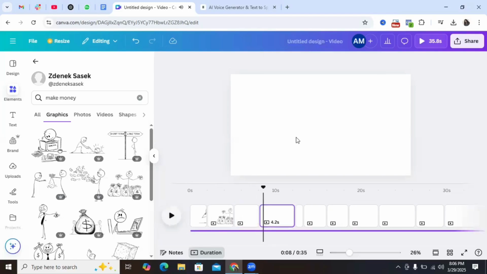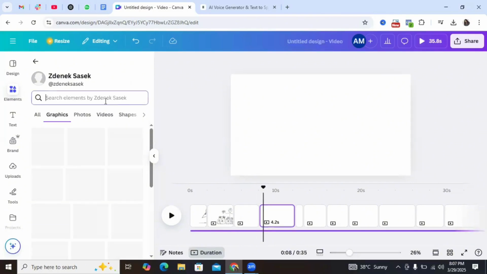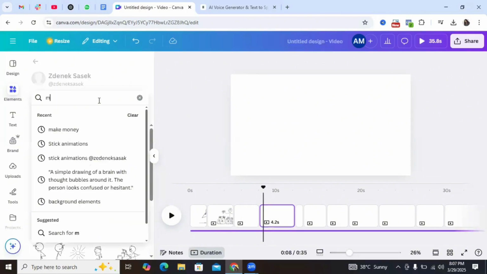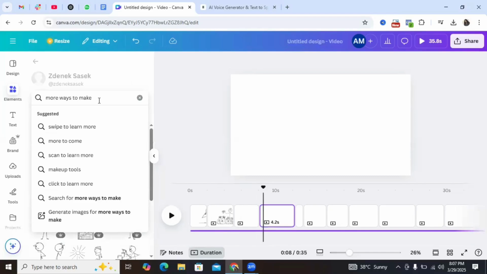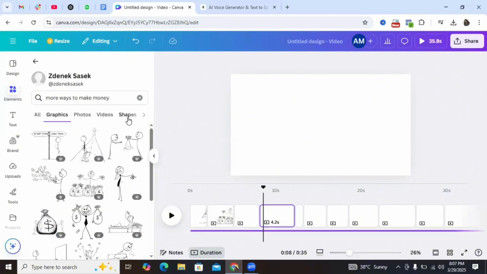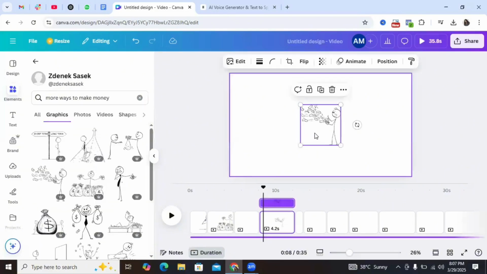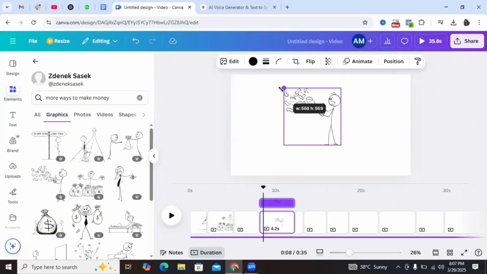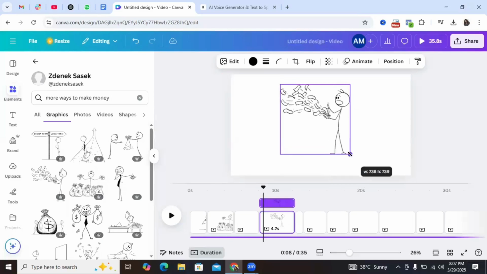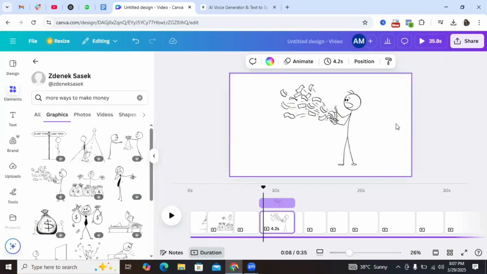All right, so this one says there are many ways to monetize your stick animations. So I'm going to search for something like more ways to make money. So this is where your creativity comes in, right? So just use your creativity to do something great here, right? All right, so let's say we want to use this one. I'm going to click on it and then just ensure that you're stretching it to your page so that it at least covers the page to some extent. Then let's go on to the next part.